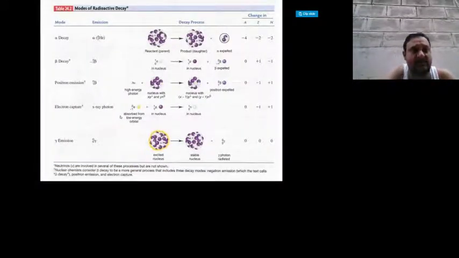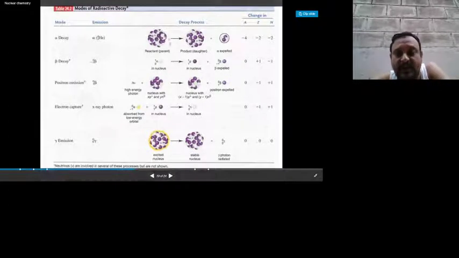It's called alpha decay. Due to the alpha decay, the alpha particles start to be emitted. This is called the parent nucleus, and this is called the daughter nucleus.